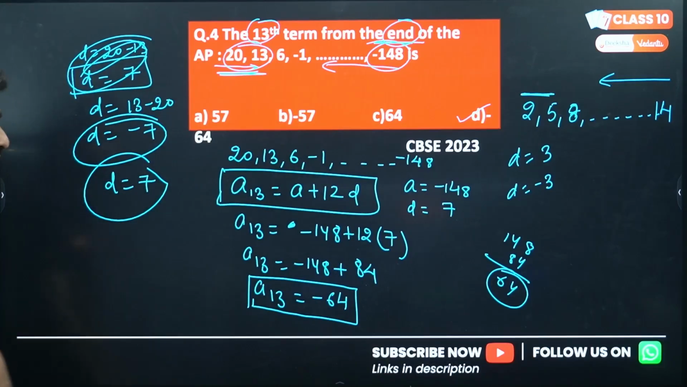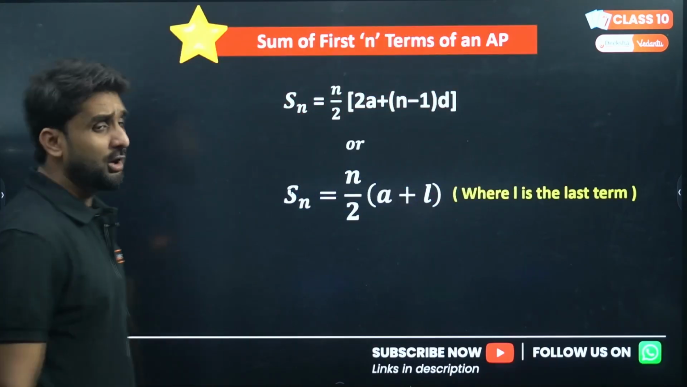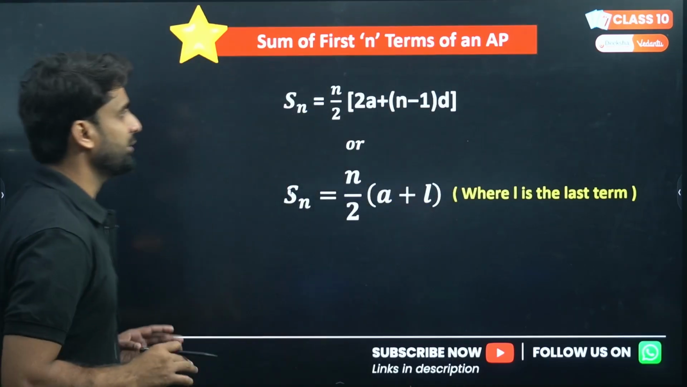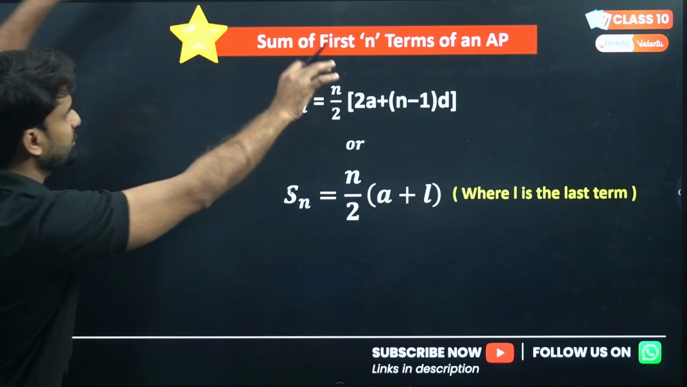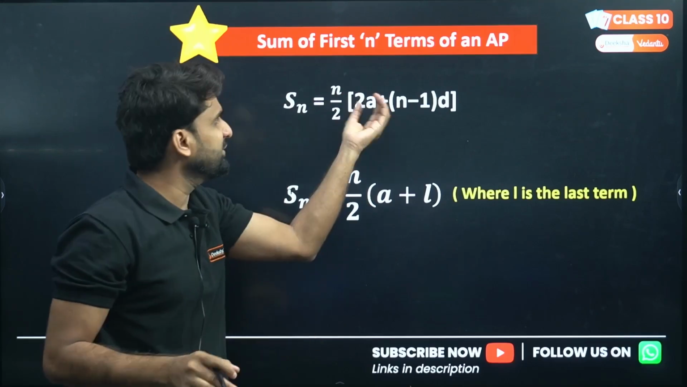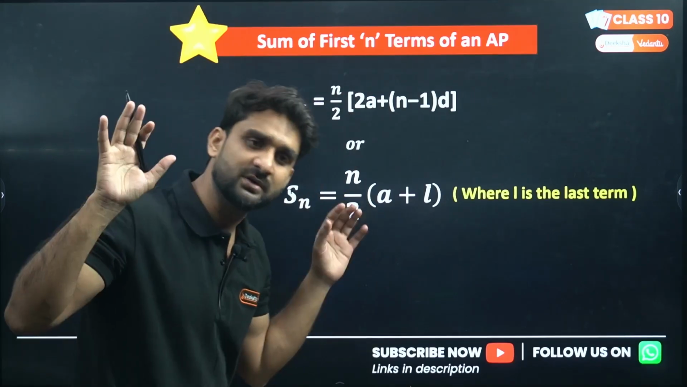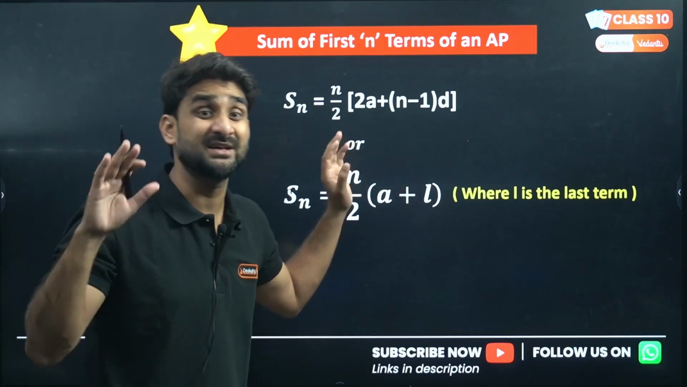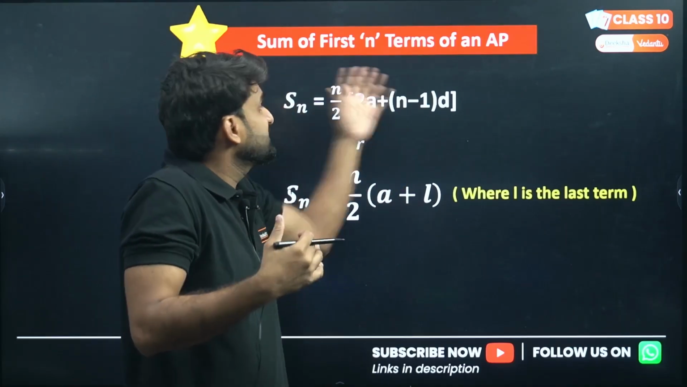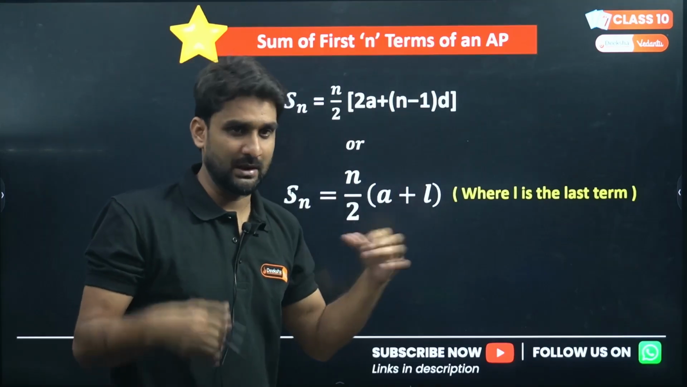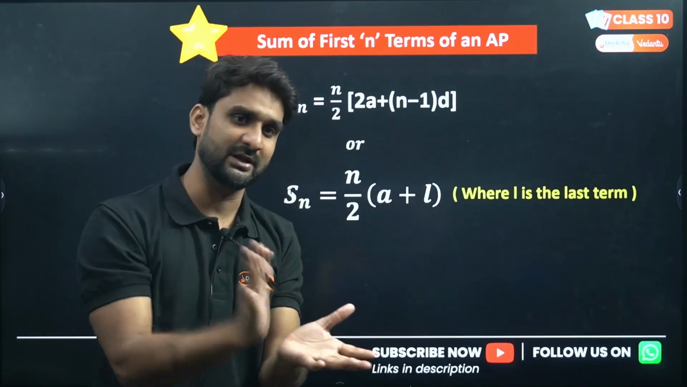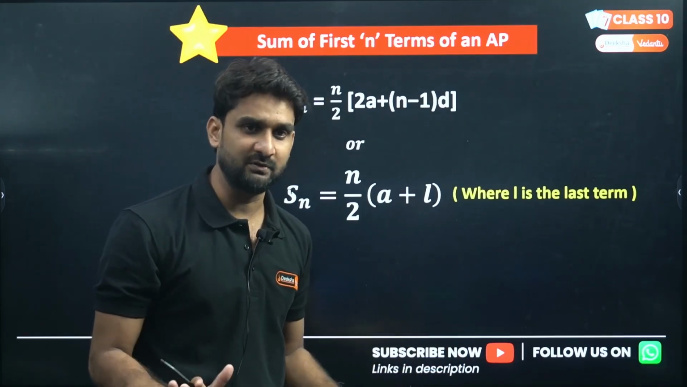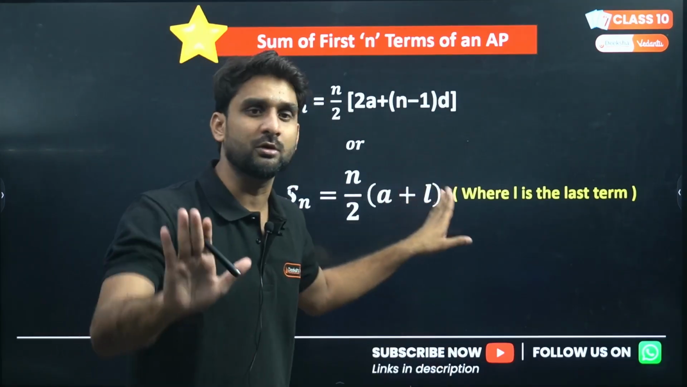Hope you have understood. Now the very important part: the sum of the first n terms of an AP. This is very important. I'll be giving you the proof of how this formula came, in some other video. If you want to go through the proof, please ask, and I'll give you the complete explanation of how this formula is derived. This video is for your rapid revision, one short video, so that you can score good marks in your examination.